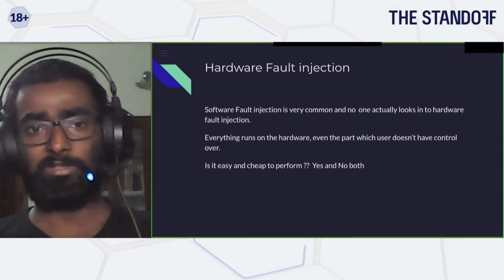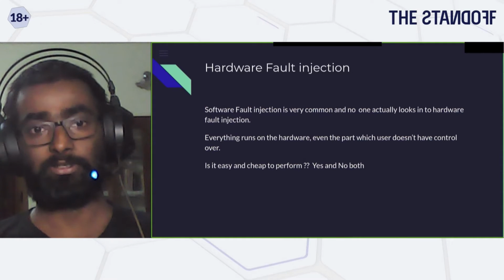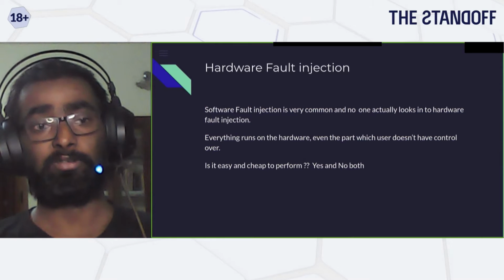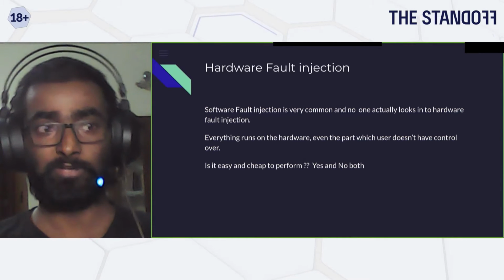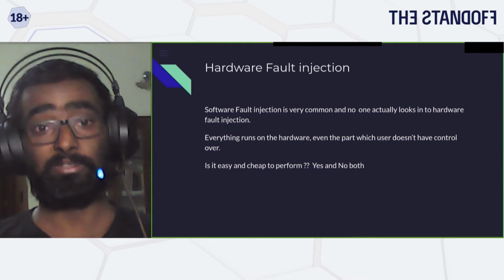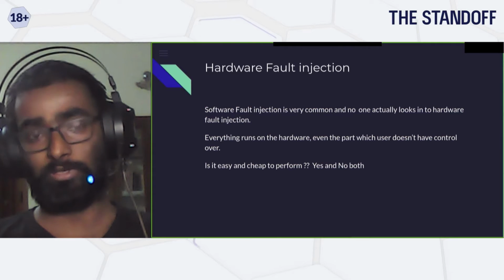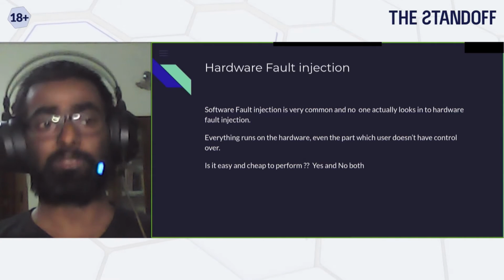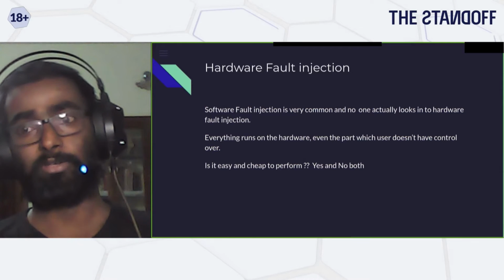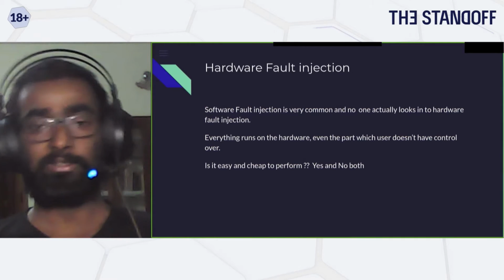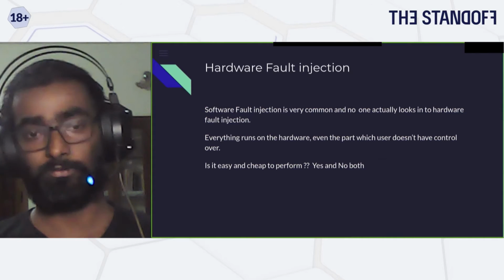Is it cheap and easy? It's slightly so, it depends, because there are a lot of external factors. For example, if you want to inject a fault, you need expensive equipment. You need a high sample rate oscilloscope, a powerful controllable FPGA to inject the fault, or one of the frameworks that are available, which you can use to attack these devices. And you also need to know exactly how the chip works in order to inject it.